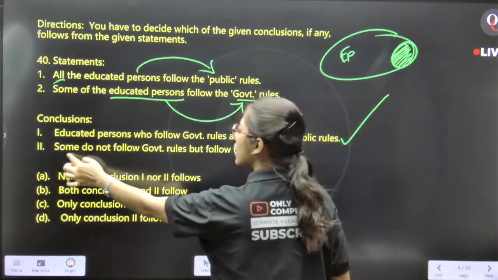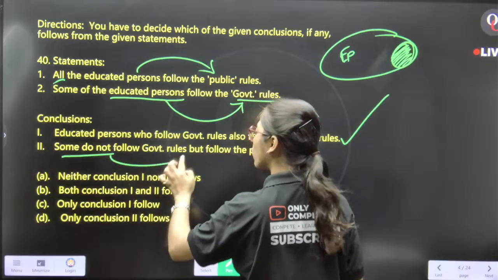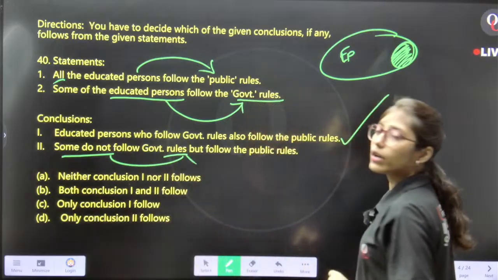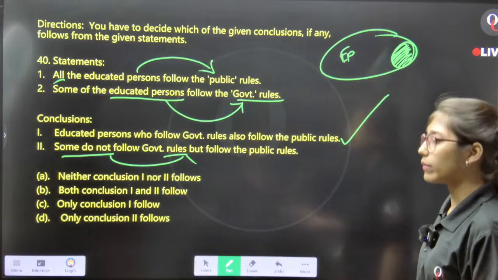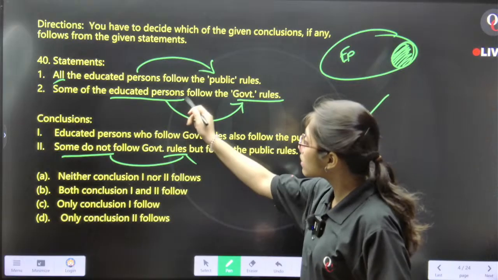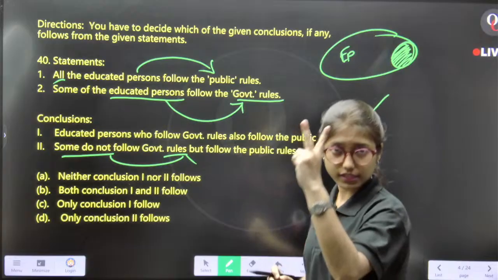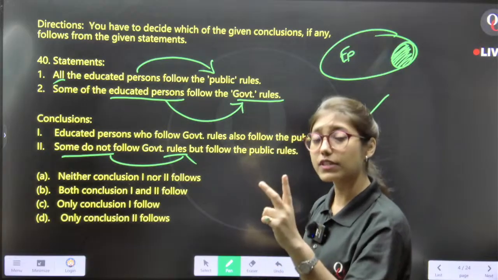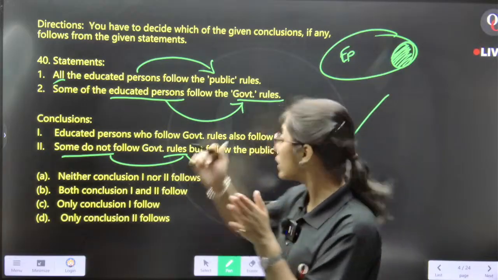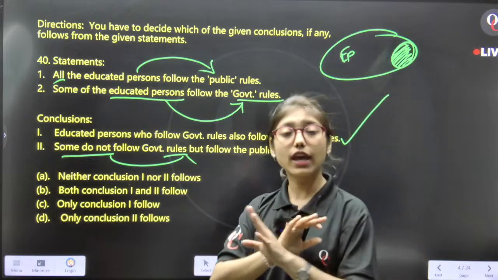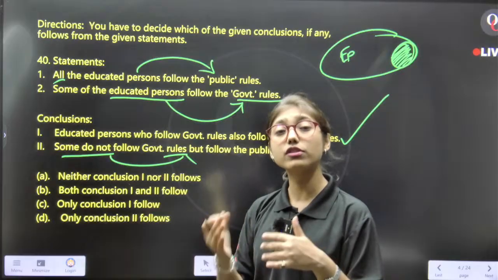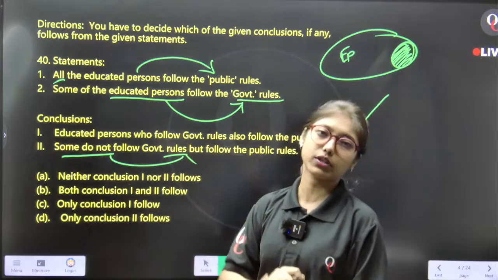Second conclusion: some do not follow government rules. In the second statement, they have said that some of the educated persons follow government rules. They have not said that some persons do not follow government rules.